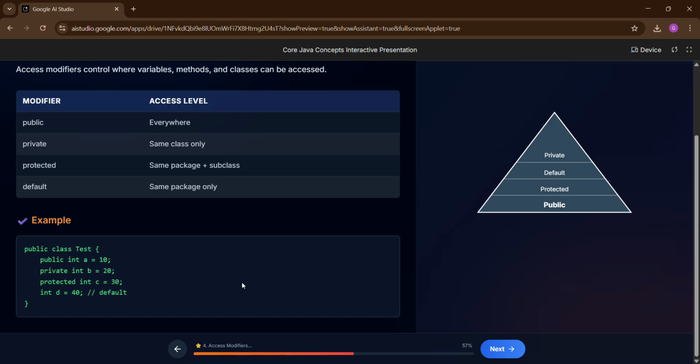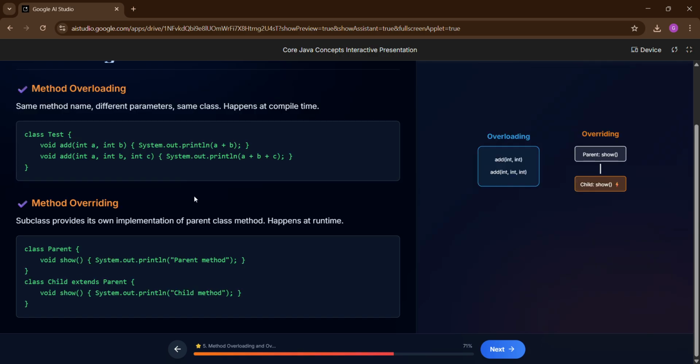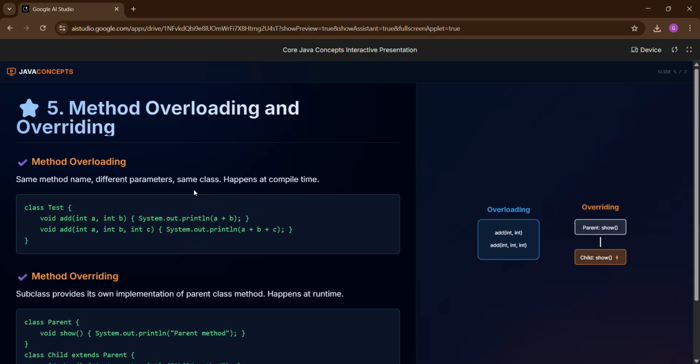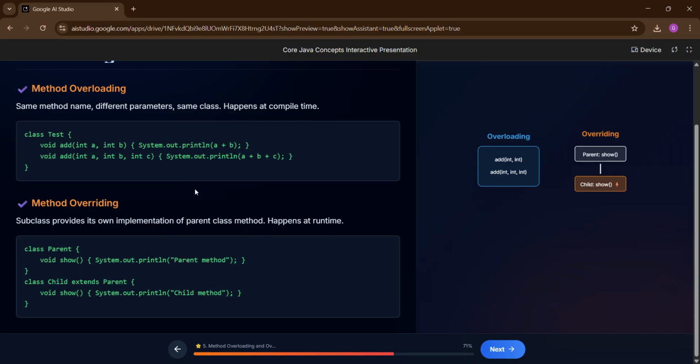5. Method overloading and overriding. Method overloading. Same method name, different parameters, same class. You can see the code in our conversation history. Happens at compile time. Method overriding. Definition. Subclass provides its own implementation of parent class method. You can see the code in our conversation history.